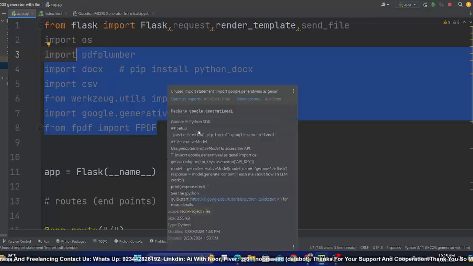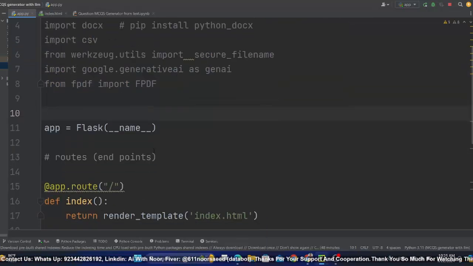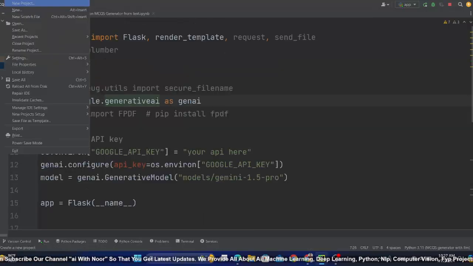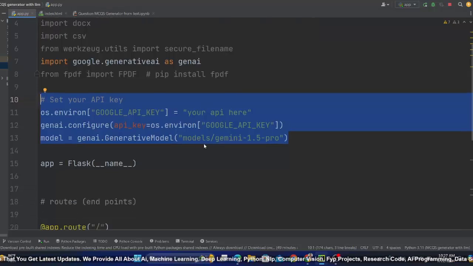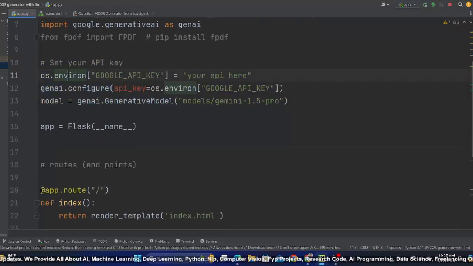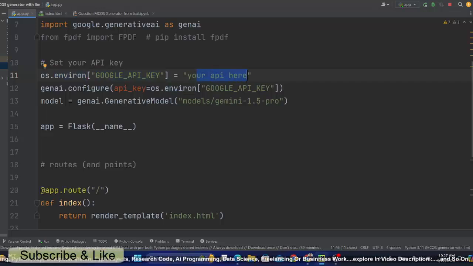Now let me quickly set the API. I have already shown you in previous couple of videos how you can use and set API. So let me quickly do that. So this is the code in which you can set your APIs. So आप OS के अंदर जाके environment में आप Google API की बताते हो, and here you have to use your APIs, and I have shown you in videos that how you can copy and use it.